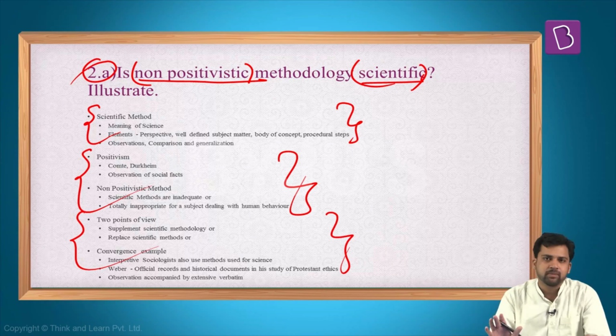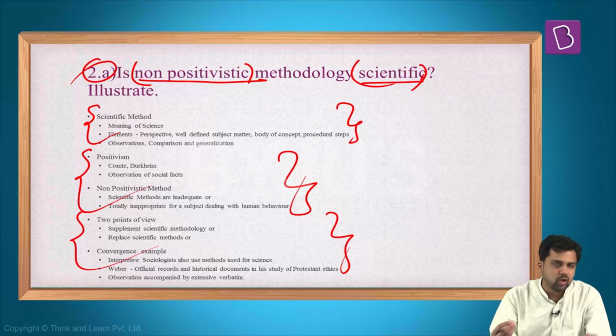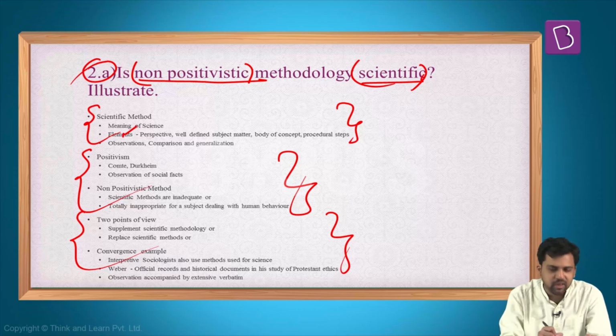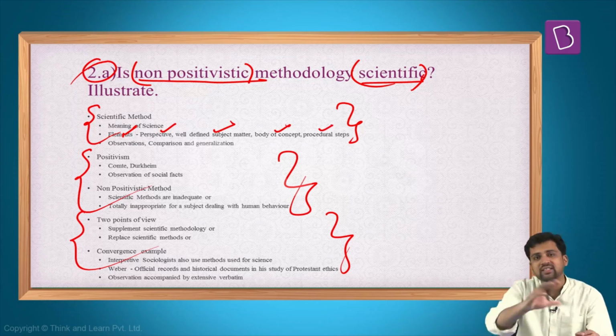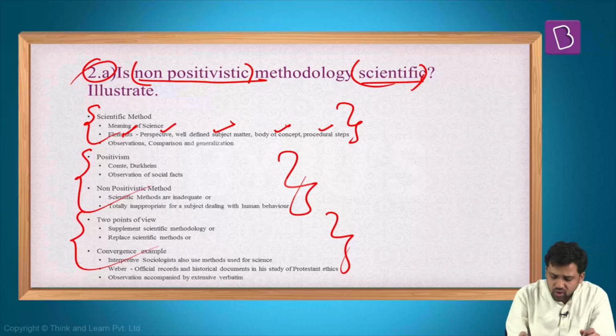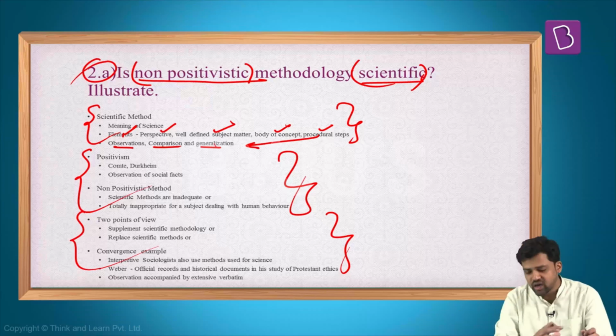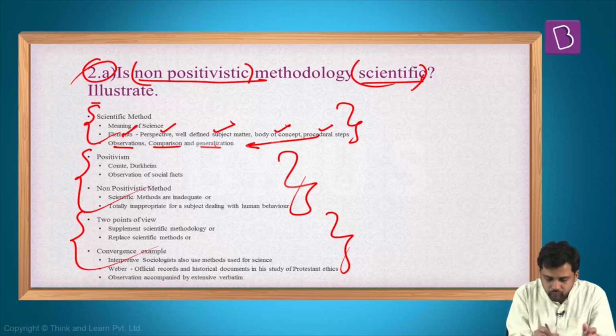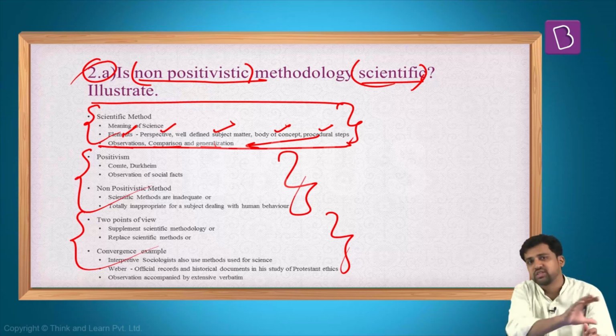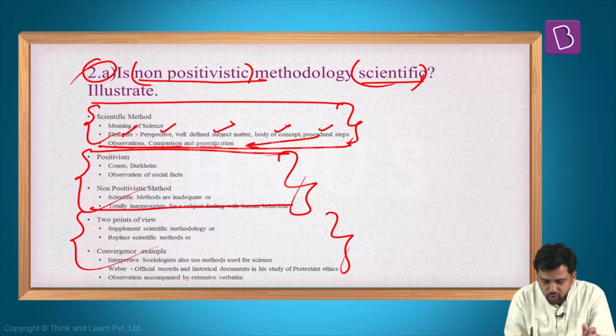So first thing, what is science? We know the definition of science. It is a systematized body of knowledge, and on what basis does this body of knowledge form? On the basis of empirical evidence. Now this body of knowledge has certain elements. For example, it has some worldview, some perspective, a well-defined subject matter, and certain concepts which are used to understand science. Apart from that, it has some steps you need to follow, for example observation, comparison, generalization. So when I say something is scientific or not scientific, we need to come back to these definitions to understand that.